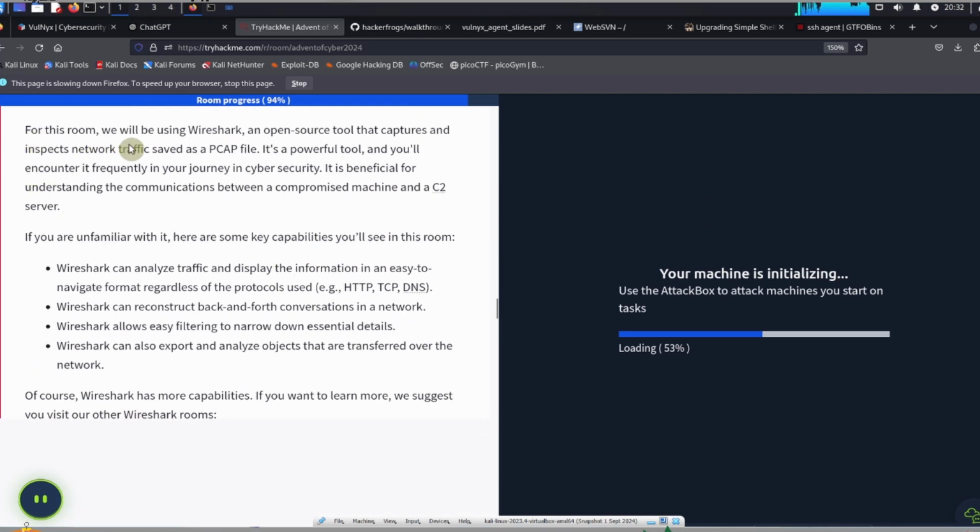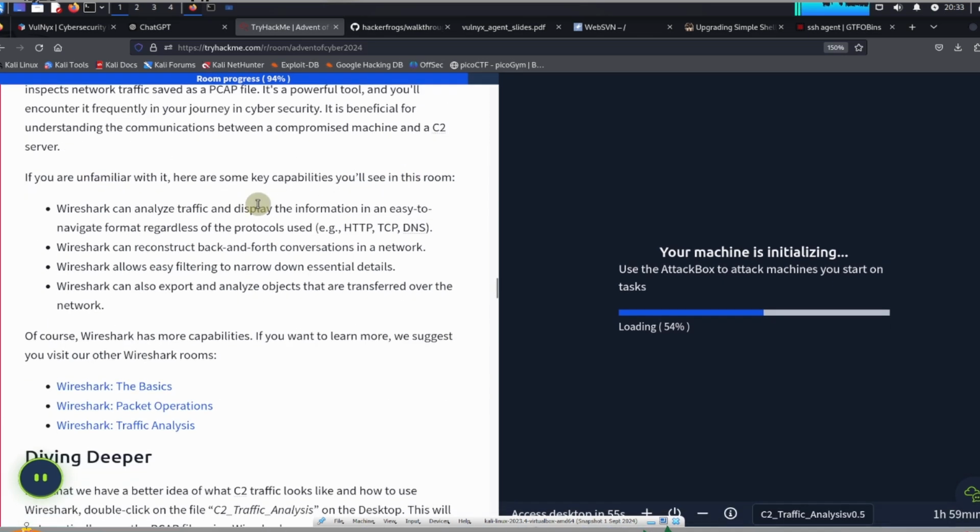For this room, we will be using Wireshark, an open source tool that captures and inspects network traffic saved as a PCAP file. It's a powerful tool, and you'll encounter it frequently in your journey into cybersecurity. It is beneficial for understanding the communication between a compromised machine and a C2 server. If you are unfamiliar with it, here are some key capabilities you'll see in this room.